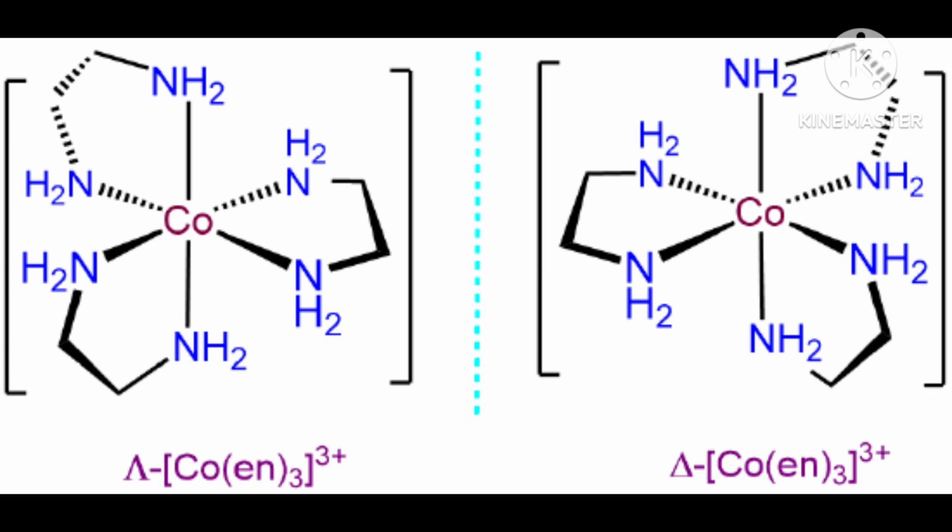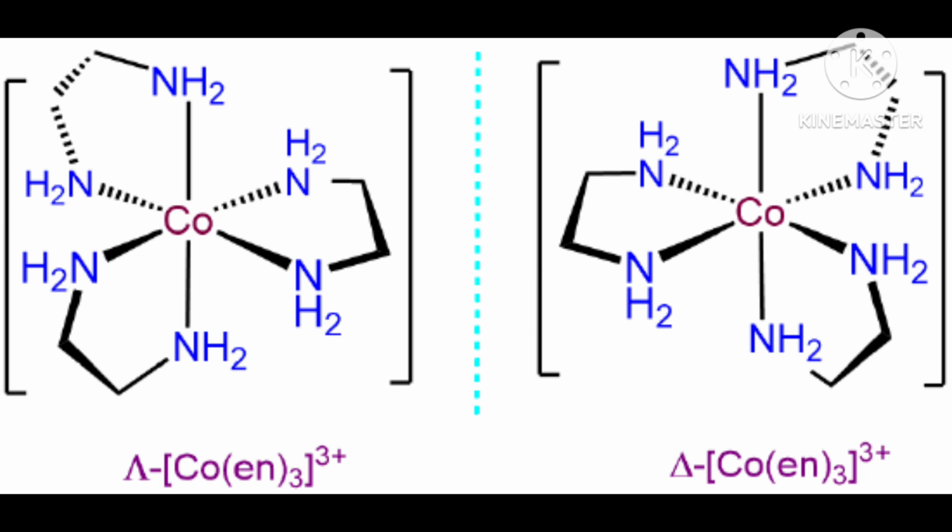Now consider the second case. Platinum is in the middle as before, but now NH3 is opposite, at a very far distance, one at one end and the other at the opposite end. In the same way, Cl is again far, opposite.